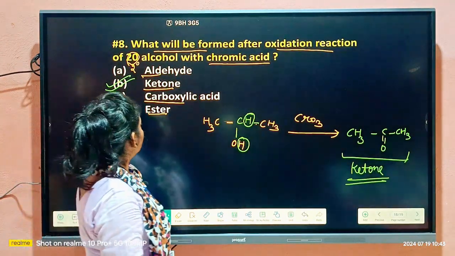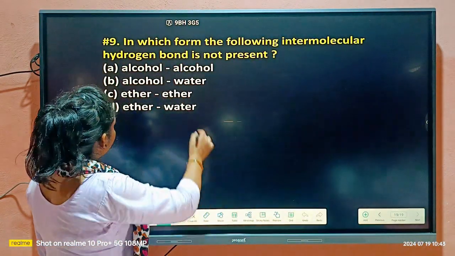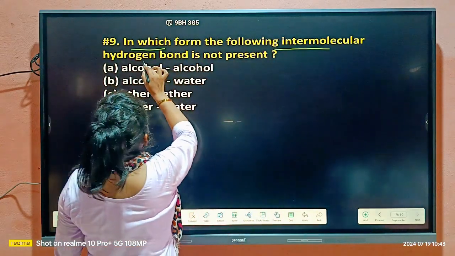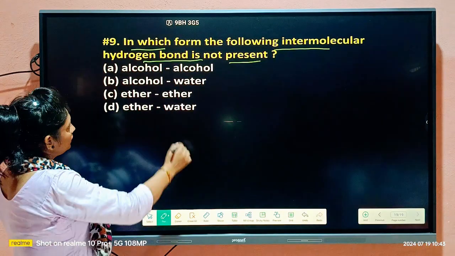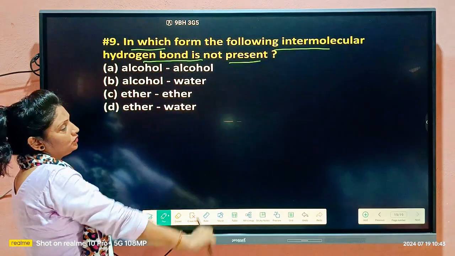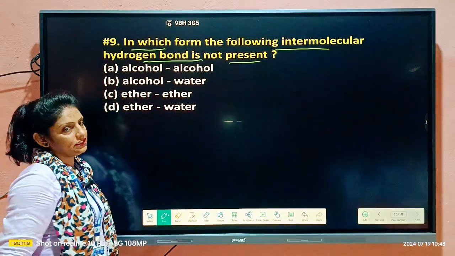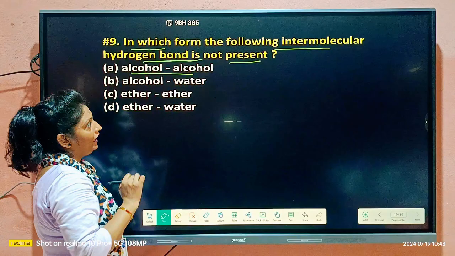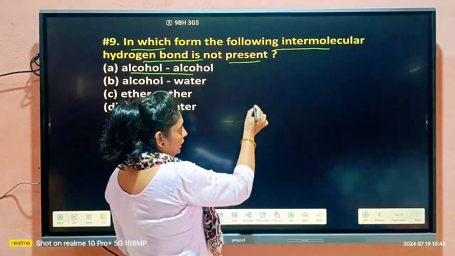Now students, our last question for today: in which pair is the following intermolecular hydrogen bond not present? Here some pairs are given to us. Between alcohol and alcohol, is hydrogen bonding present or not? Yes, it is present.